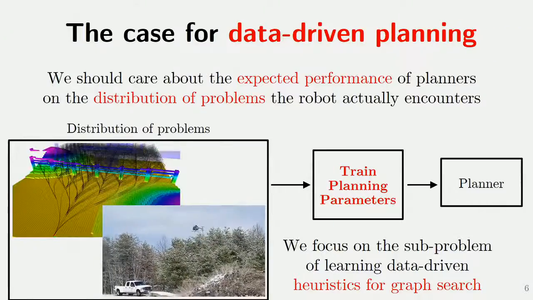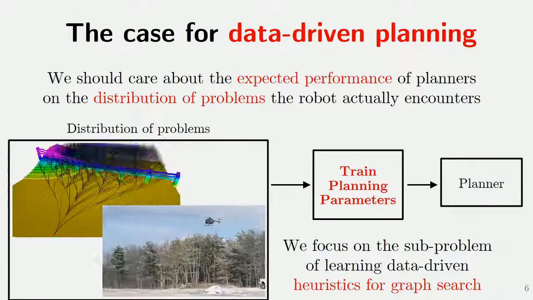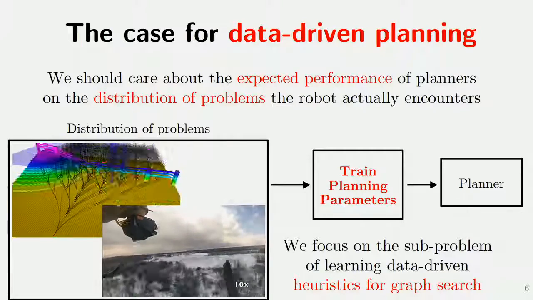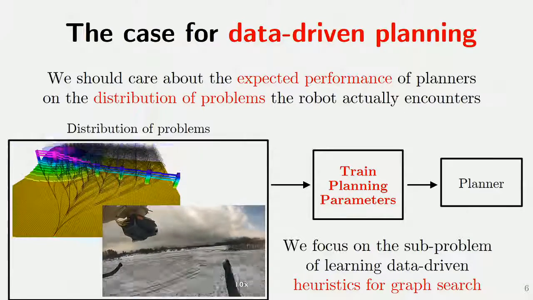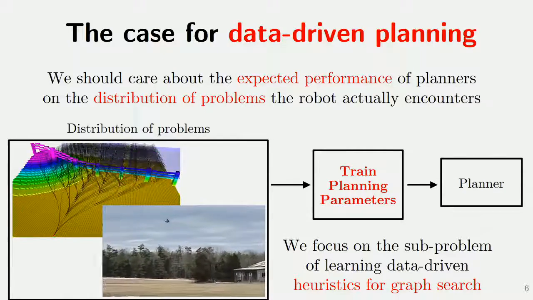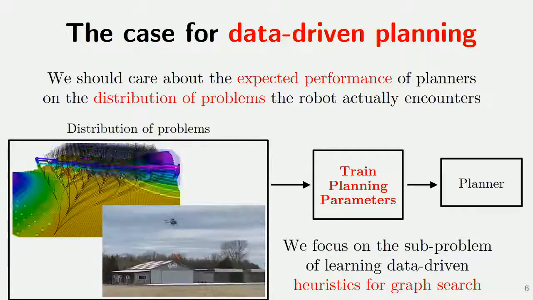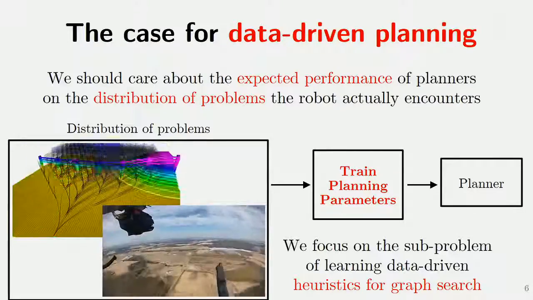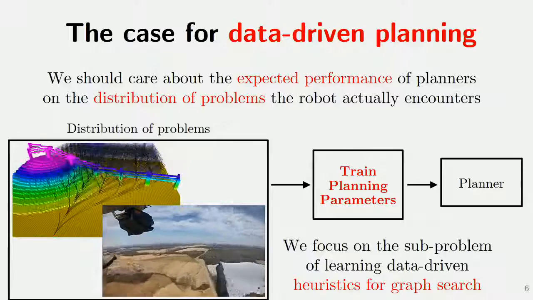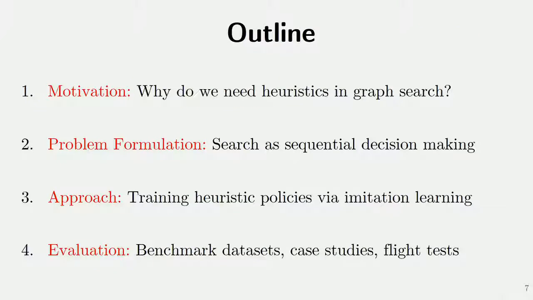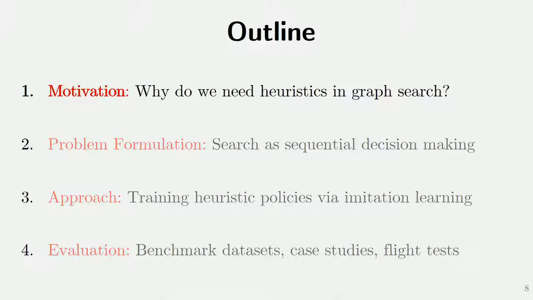We, on the other hand, would like to bring the spotlight to the expected performance of these planners. So what we want is, given a distribution over problems, say wires or a canopy of trees, a planner that automatically adapts itself so that it increases the expected performance. And in this work, we talk about how learning heuristics for graph search can actually achieve this idea of an adaptive motion planner. So this is a brief outline of our talk. And I'll start off with the motivation.